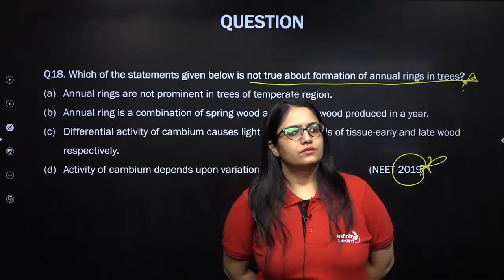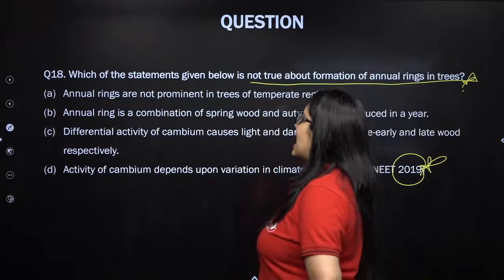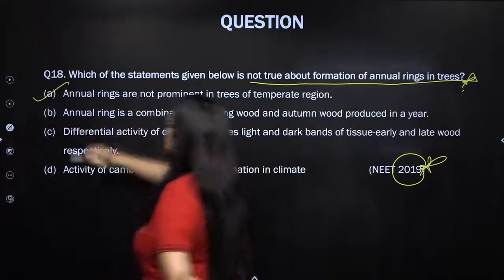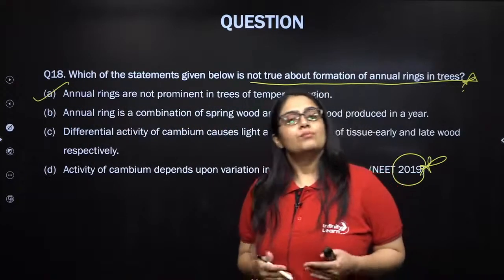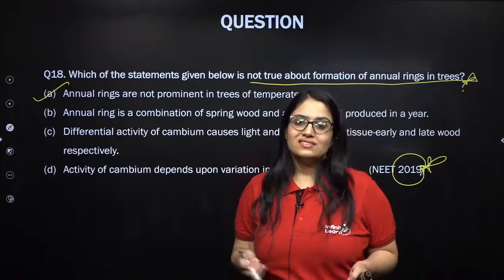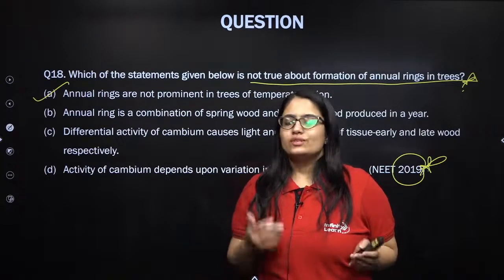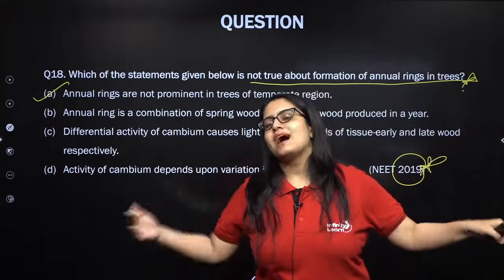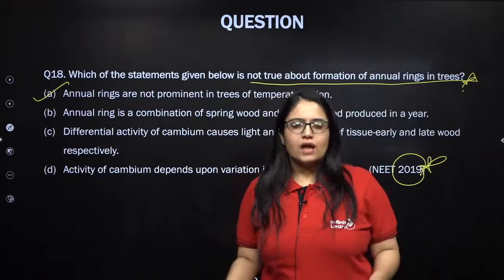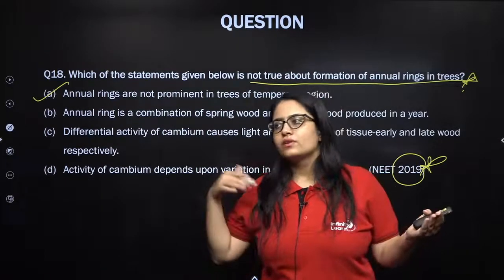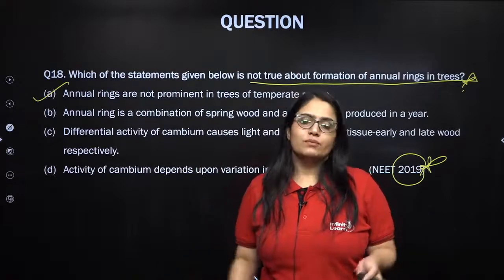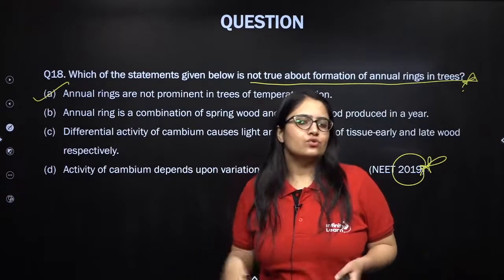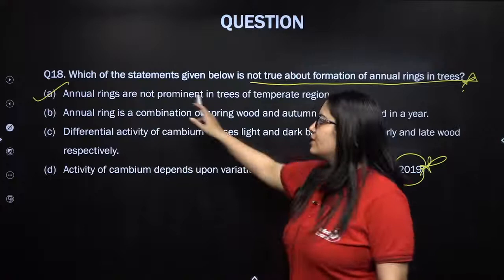Come on, kids. Yeah, that's absolutely right. Annual rings are not prominent in the trees of temperate region. That's absolutely wrong. Rather, annual rings will be more prominent wherever in the habitat the seasons are more clear and distinct. Temperate region is a region where summers will be as hot as actual summers and winters will be as cold as actual winters. So, sharp distinction between winter, summer, spring, autumn will be seen. As a result, the annual rings will be quite clear in comparison to a tree growing in a tropical region. So that's absolutely wrong.